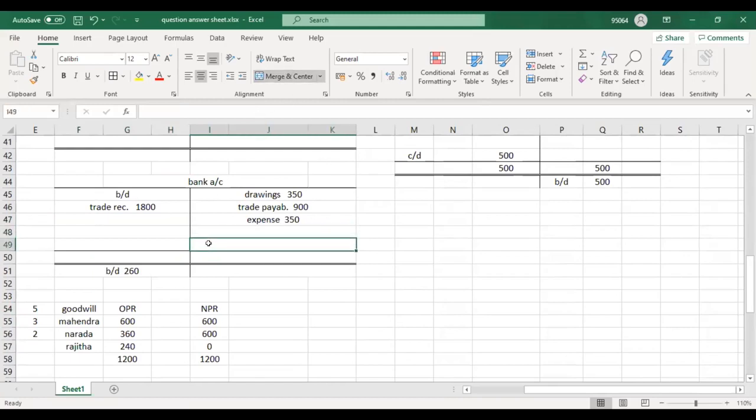Okay. Brought down is on the debit side. Carried down is on the credit side, 260.